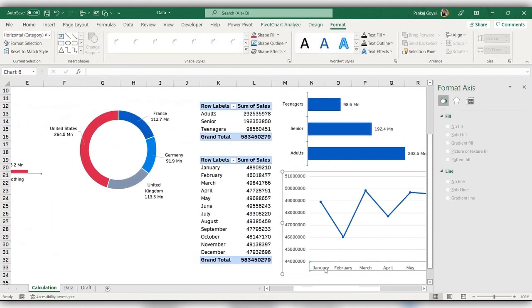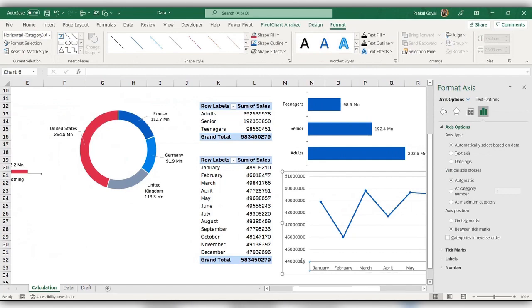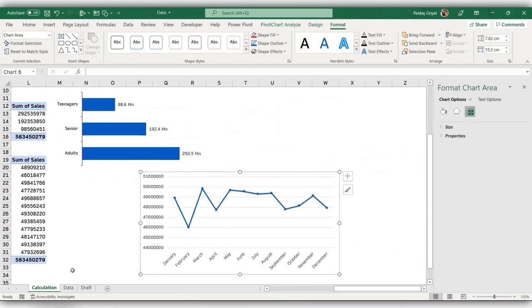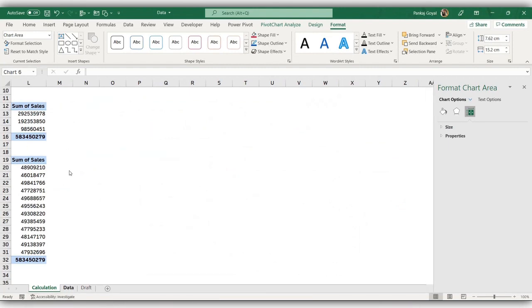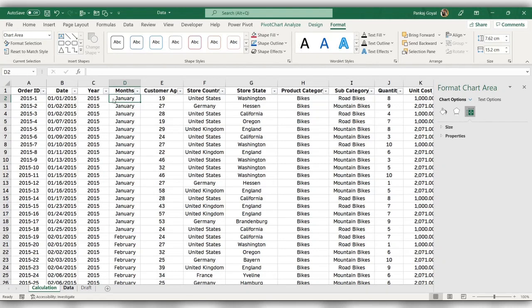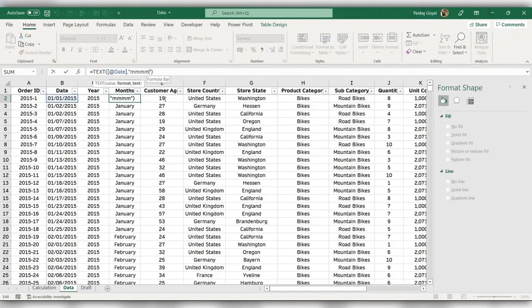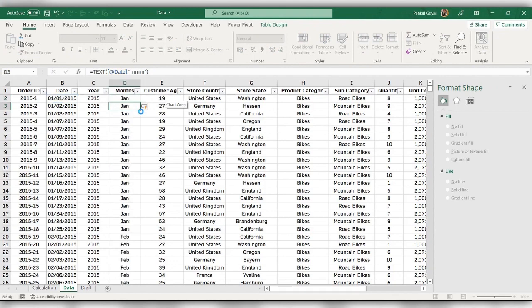The full names, January, February, don't look like they would fit in my small chart. So I can again make some change to my data. I'll go to the data tab. Now instead of 4M, I'll just write 3M and press OK or enter.